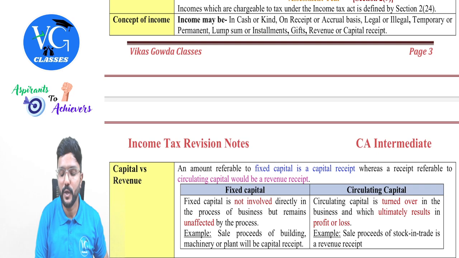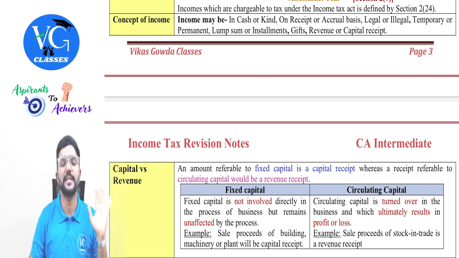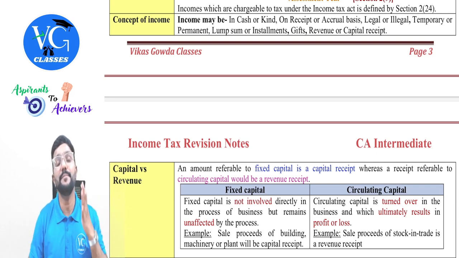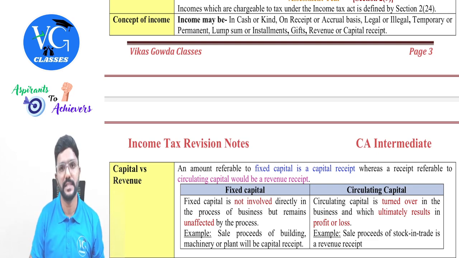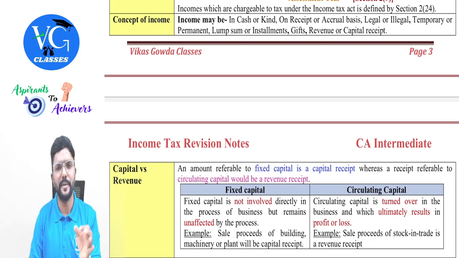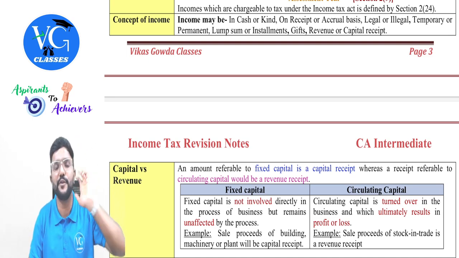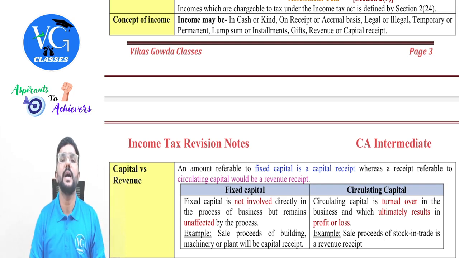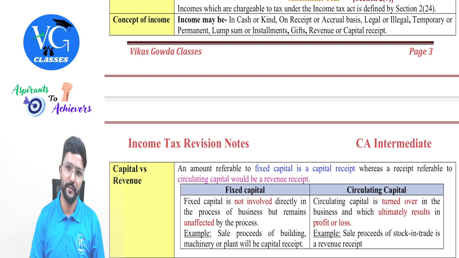Then, income can be taxed on receipt basis or accrual basis. What is taxable on what basis is given in the law. Most of the time income will be taxed on accrual basis, but in a few cases income can be taxed on receipt basis. An example is interest received on compensation or enhanced compensation, which will be taxable in the year in which it is received. Same way, if there is any subsidy or grant received from the central government, or any government, it will be taxable in the year in which it is received. Is that clear? These are a few examples. Most of the time, income will be taxed on accrual basis. If it is taxed on receipt basis, then it will be specifically given in the law.